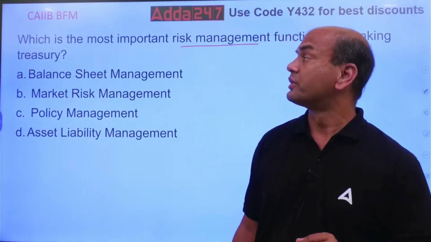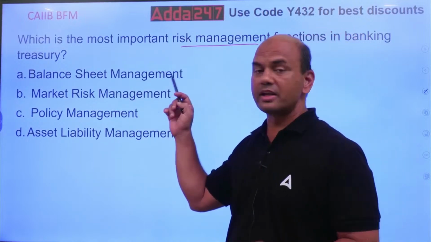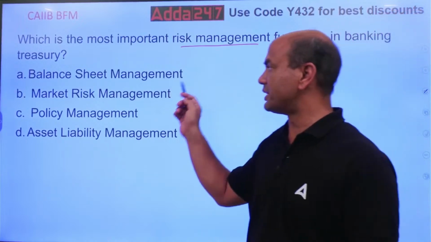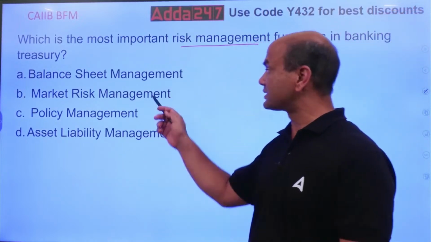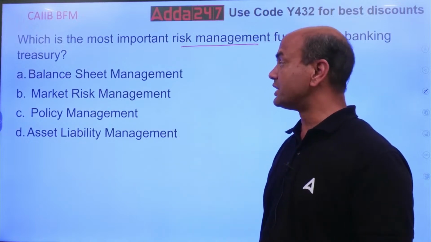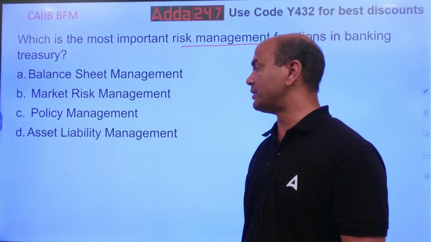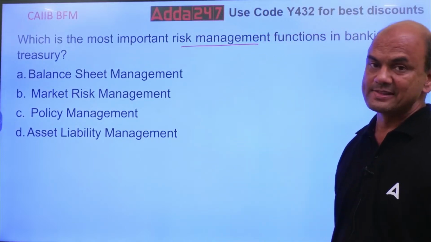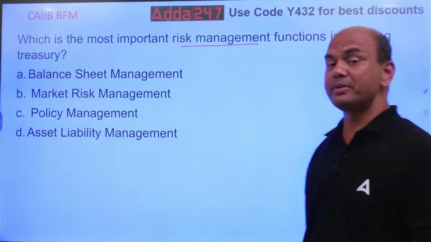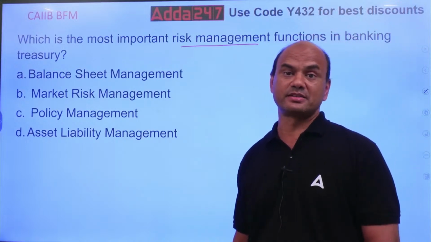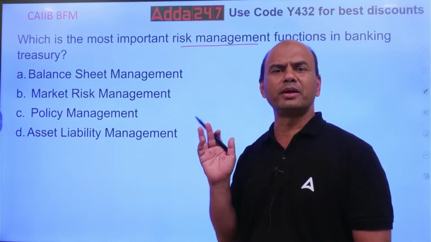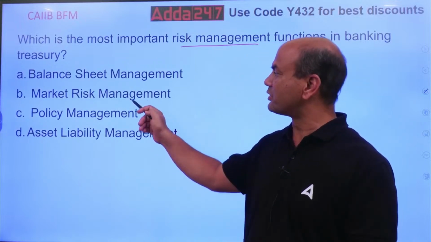Got it? So what is the main job under risk management for the treasury? Balance sheet management, market risk management, policy management, and asset liability management. Think over it. Now, as the topic is risk management, treasury risk, many of you might have first made it in your mind: risk. This will be the answer.